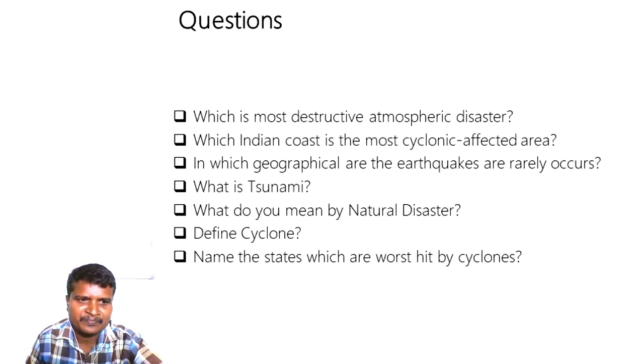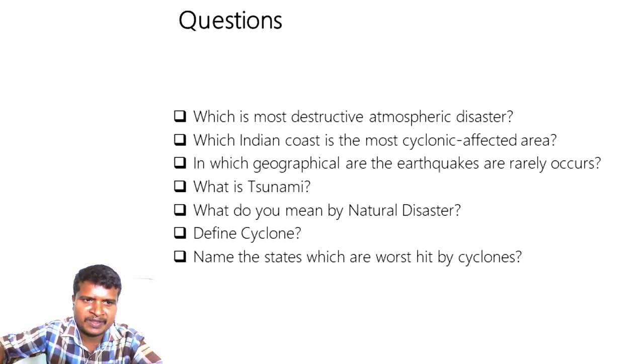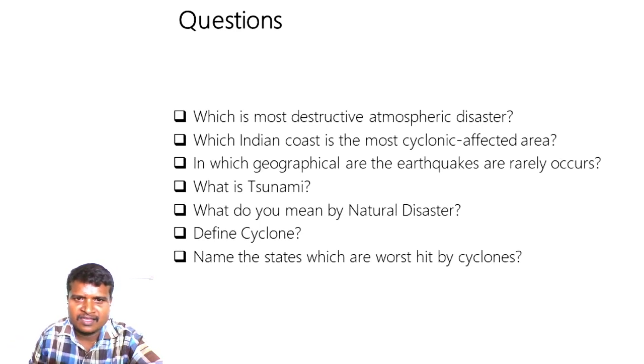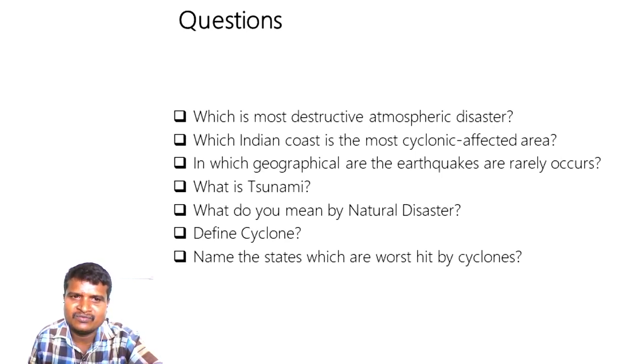Define cyclone. What is a cyclone actually? The wind blows spirally inward towards the center of low pressure. Let me repeat again. The wind that blows spirally inward towards the center of low pressure is called a cyclone. Name the states which are worst hit by cyclones. Yes, the east coastal states are the worst affected. They are West Bengal, Odisha, Andhra Pradesh and Tamil Nadu.